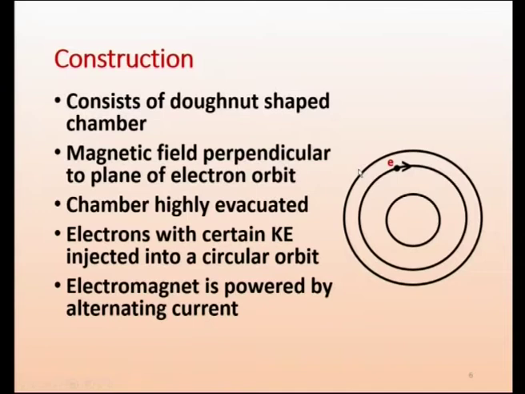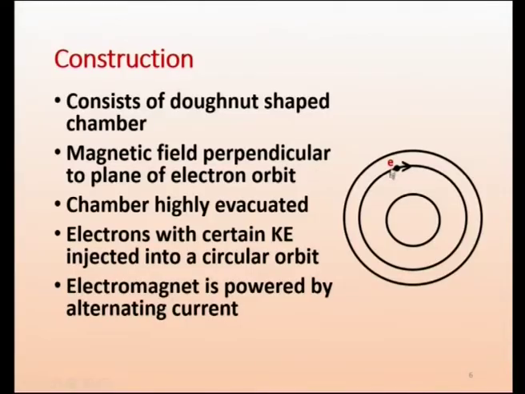And some of us would have eaten, tasted a donut. So you know the shape of that. The chamber is that shape. Whereas in the cyclotron it was a disc, a D, here it is a doughnut shape. So the magnetic field is perpendicular to the plane of the orbit of the electron.